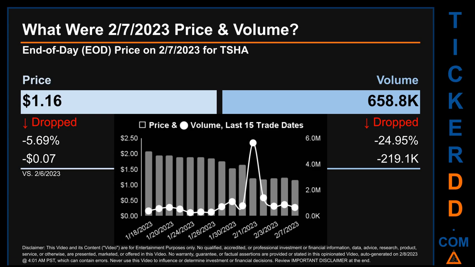Across a range of 92 cents, the max and minimum end of day price were respectively 2.08 and 1.16. Volume saw a range of 5.4 million, from a day low of 261.1 thousand to a day high of 5.6 million.